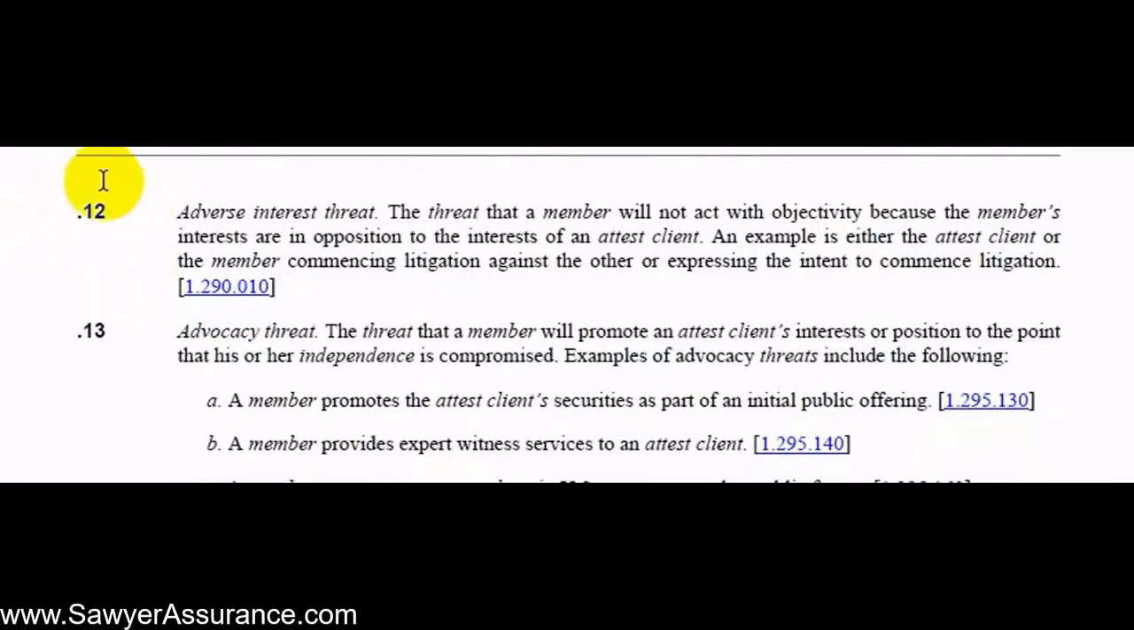I believe there are seven of these high-level examples of threats. So the first one is the adverse interest threat. So this would mean that the interests of the client and the auditor are opposing each other, and so then the auditor might not act objectively in regard to the audit. An example of that might be that the auditor and the client are suing each other, so they have an adverse interest in each other.